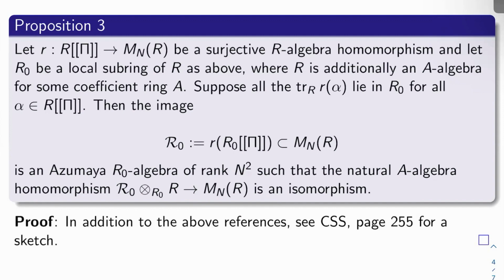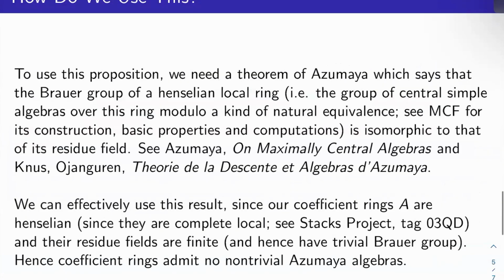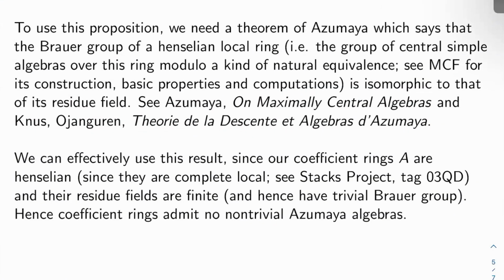For the proof, you can see the Carayol and Serre references I gave you last video. You can also see the Cornell-Silverman-Stevens book, page 255, for a sketch of this argument. All right, how do we use this? To use it, we need another theorem of Azumaya, which says that the Brauer group of a Henselian local ring, i.e. the group of central simple algebras over this ring modulo some natural equivalence among these algebras, is isomorphic to its residue field. You can see Milne's class field theory for the definition, construction and basic properties of the Brauer group. You can see Azumaya on maximally central simple algebras, and also this other paper by, I'm not even going to try to pronounce these names.